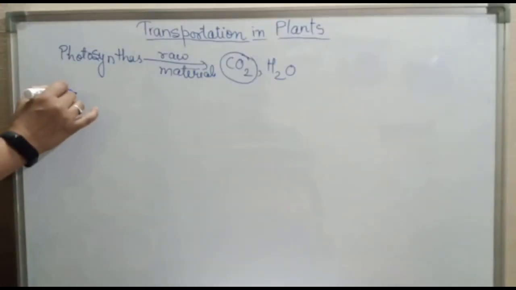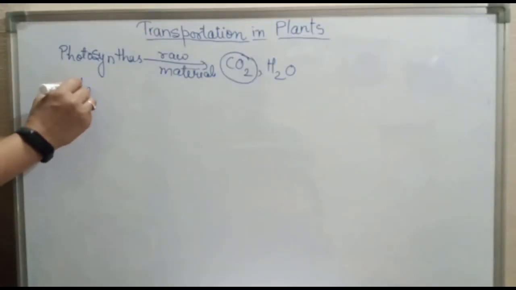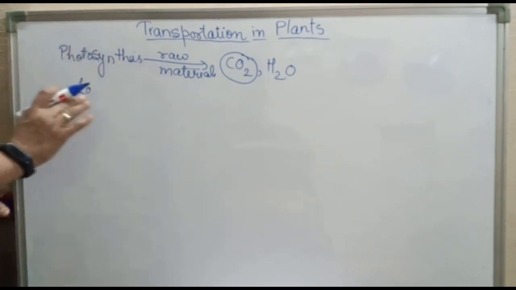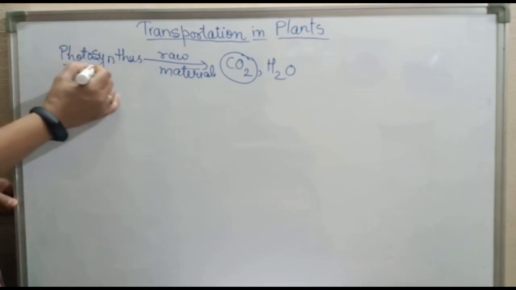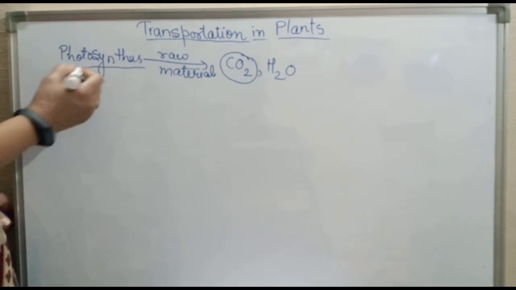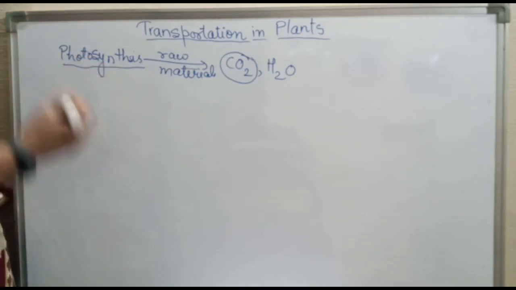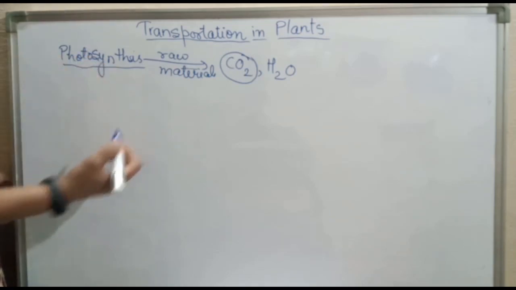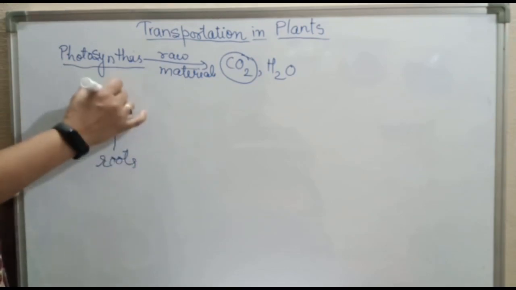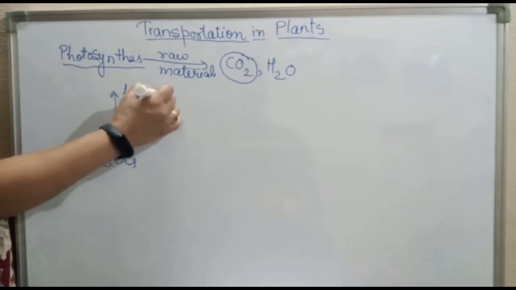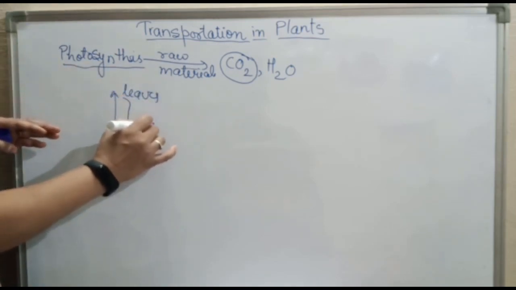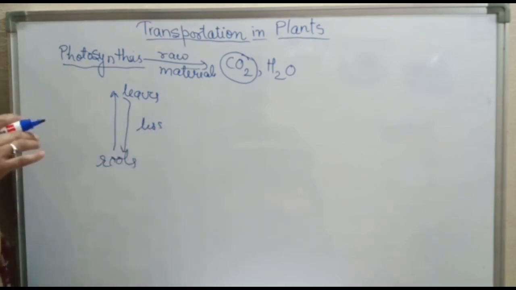Now see, chlorophyll is the major raw material which is already present in the plant. If the distance between the soil contacting organ, that means the roots, and the chlorophyll containing organ, that means the leaves, is smaller, then only the diffusion process will work.